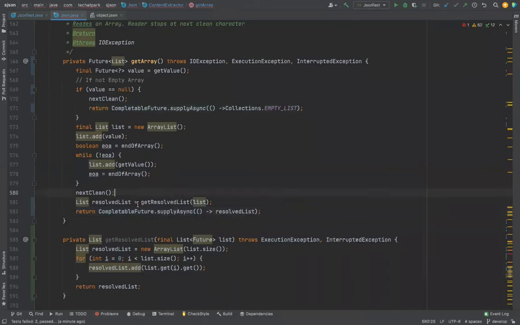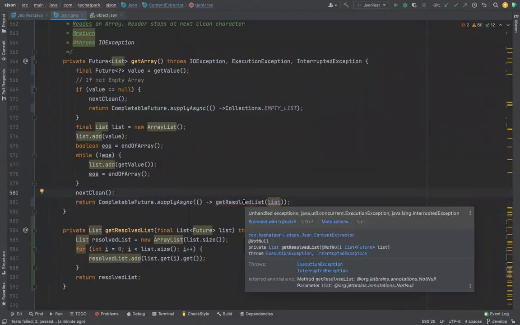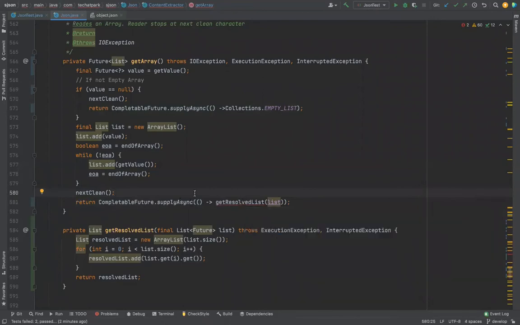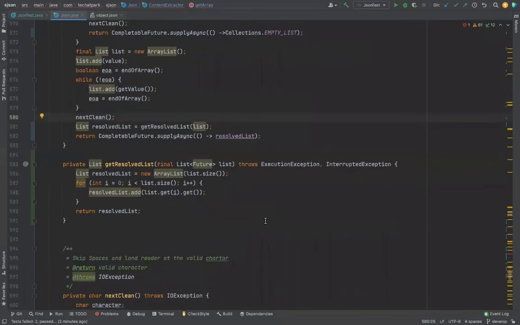Now you might be wondering why I'm doing it. The reason being, if I'm giving this here directly, Java will not take it, because it will complain that this guy can cause an unhandled exception. You cannot put it inside a lambda. So no problem. You can add another line, you can escape it. So syntactically, it's not readable, clean, concise code. That's okay. But I'm getting this CompletableFuture benefit. Okay, I'm doing it for that.